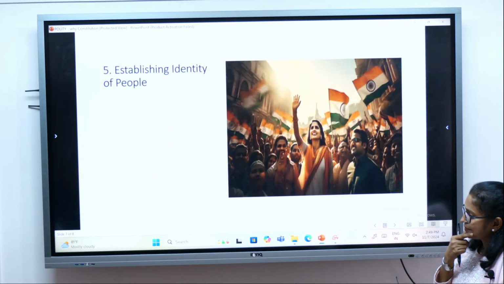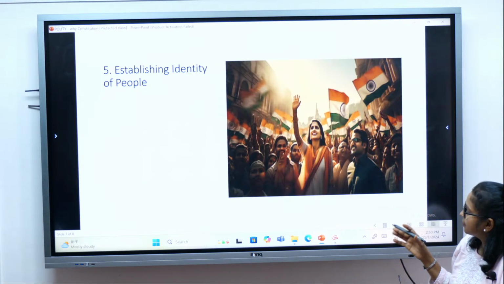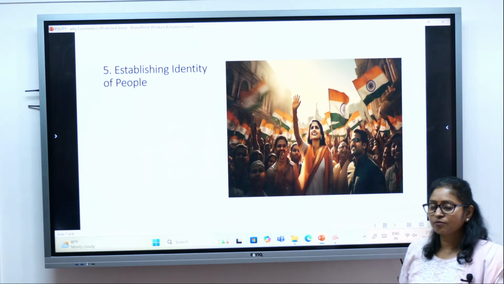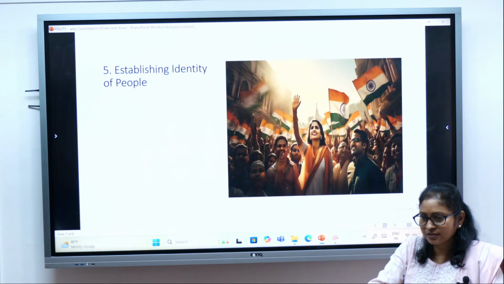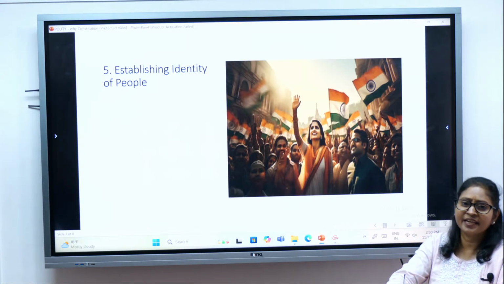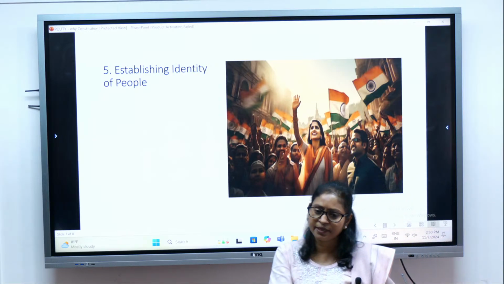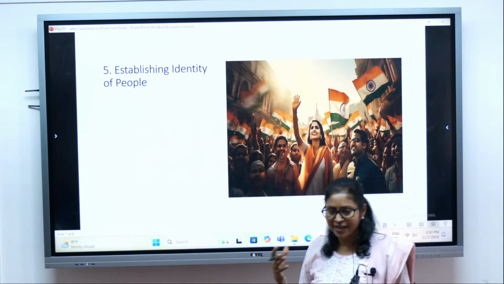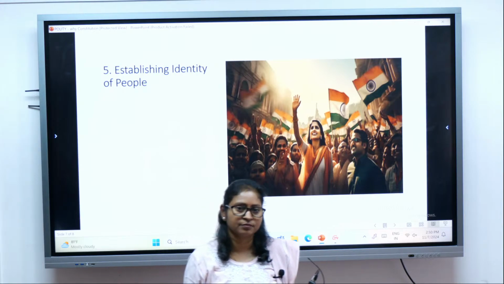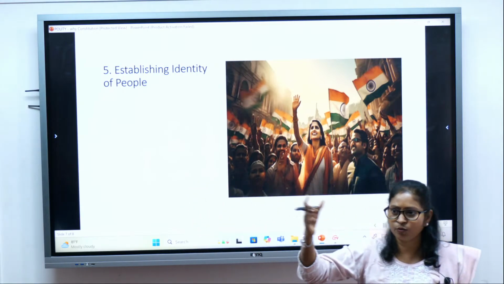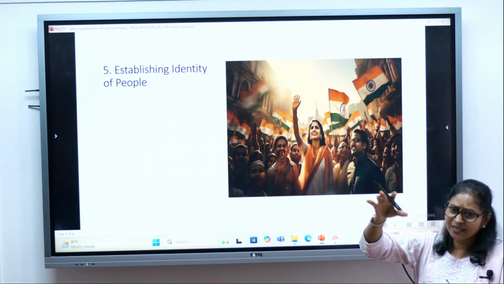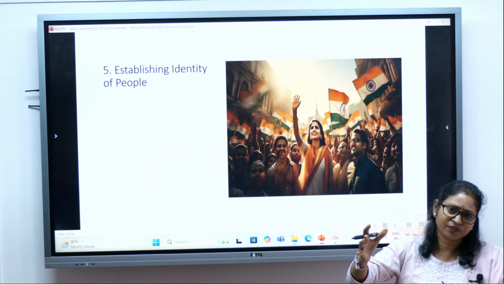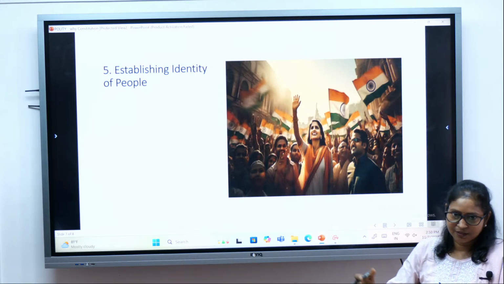Look at this. So you can see there are people, a woman and a man, and there is the India flag on the screen. So what does the Constitution do? It establishes the identity of the people. People in India can be divided in terms of religion, in terms of language, in terms of region. Right, we belong to Karnataka, Tamil Nadu, Bihar, UP and all. So there are regional differences, linguistic differences, cultural differences, there are a lot of differences.